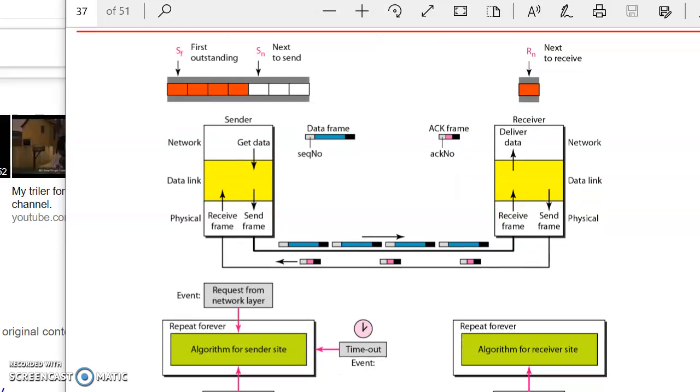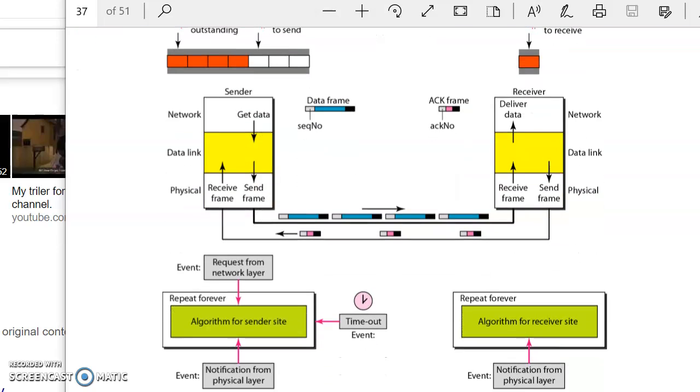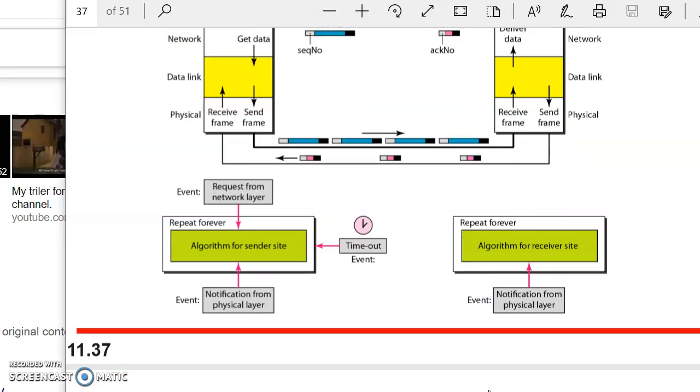And what are the events created for that? See, for the sender we have to write a program here, the algorithm for the sender side. 2 events are created, that is notification from the physical layer and request from the network layer. Timeout, again a timer is there. Repeat forever. Algorithm for the receiver side: notification from the physical layer.